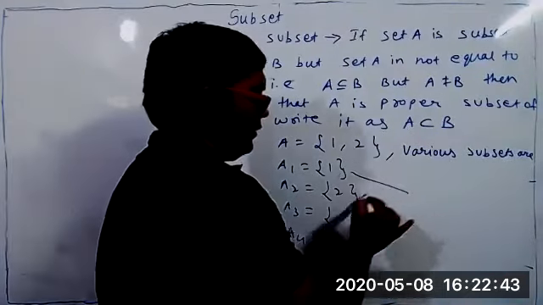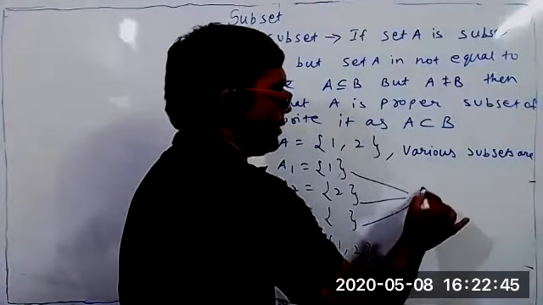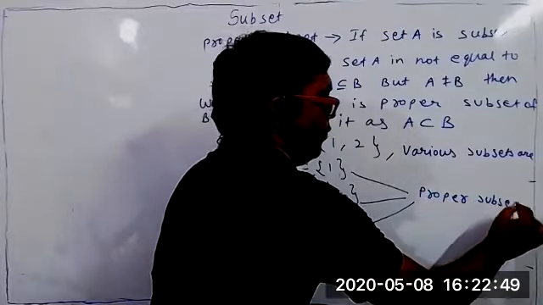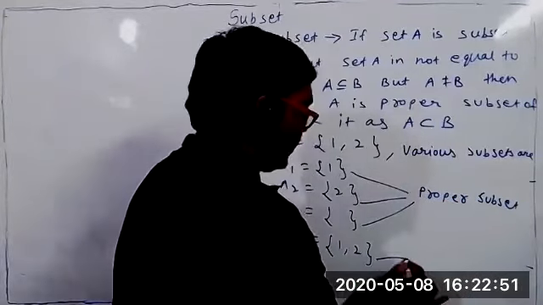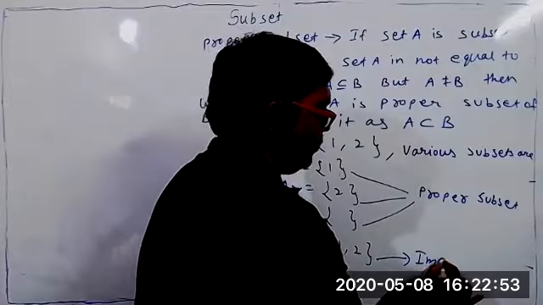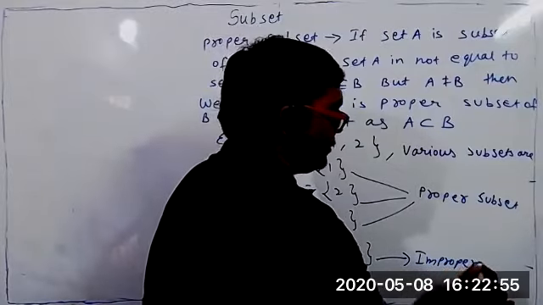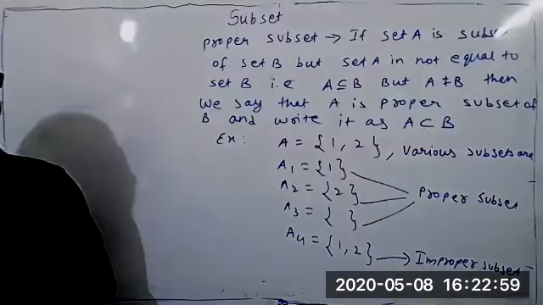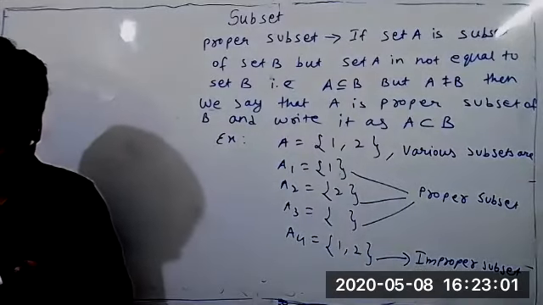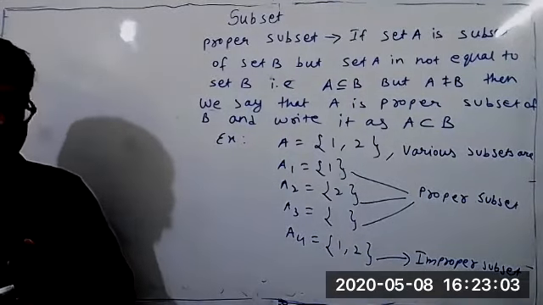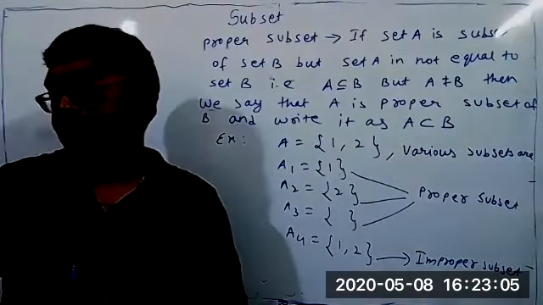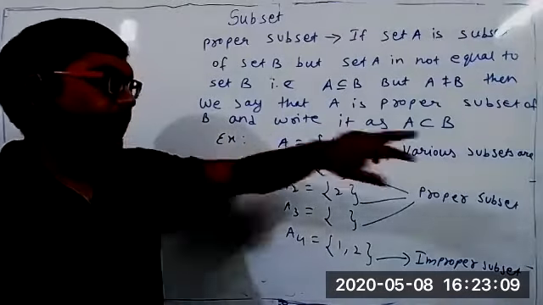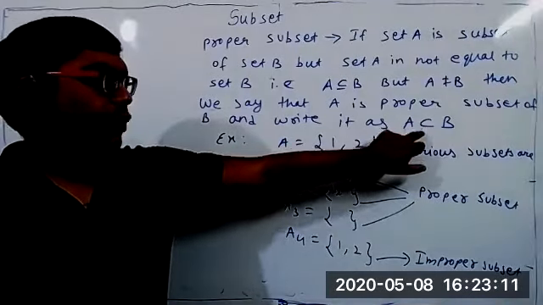These all are proper subsets, whereas this subset is an improper subset. Sir, so every set can have only one improper subset. Correct. Every set can have only one improper subset. All other subsets are proper subsets only. That time we write it this way, just the below line we don't put.